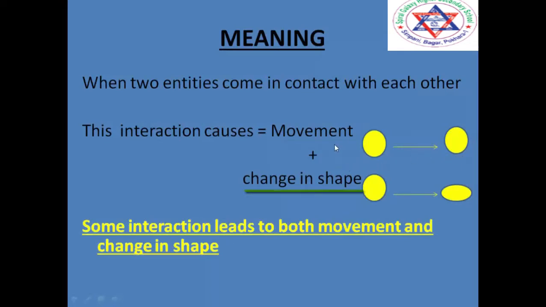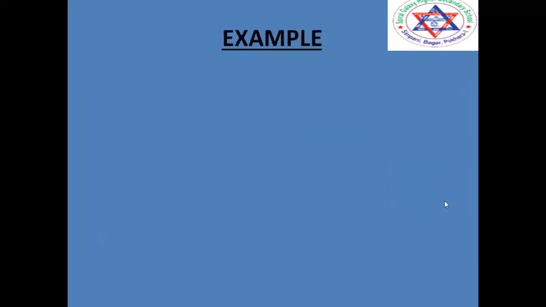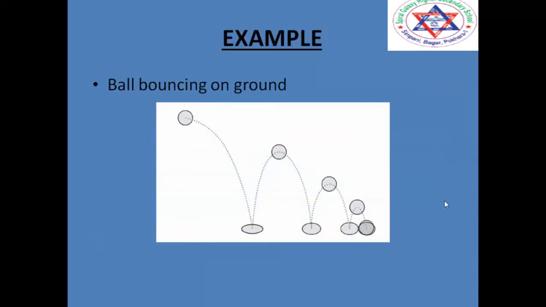Secondly, apart from this movement, there is a change in the shape of the ball. If I press the ball downwards against the ground, then the shape is like this. The ball gets slightly flattened. Now, I will give you a perfect example wherein you will see both the changes happening if I apply the force. Around us there are so many interactions that are happening that we don't even come to know, but both these changes are happening. The perfect example is a bouncing ball.